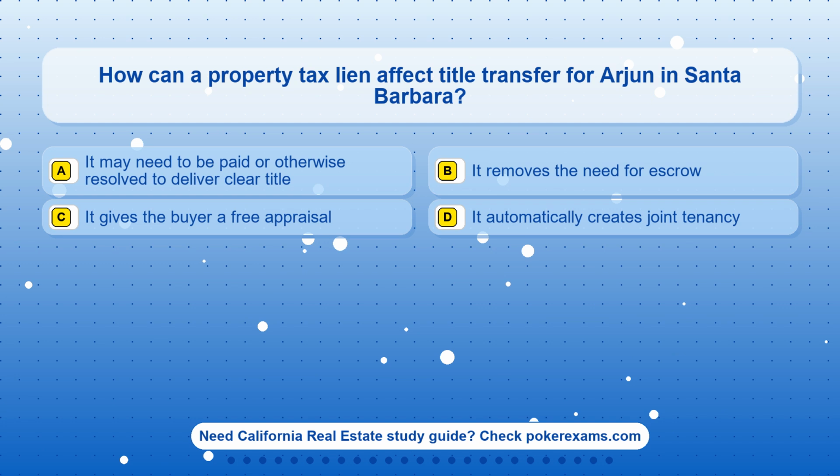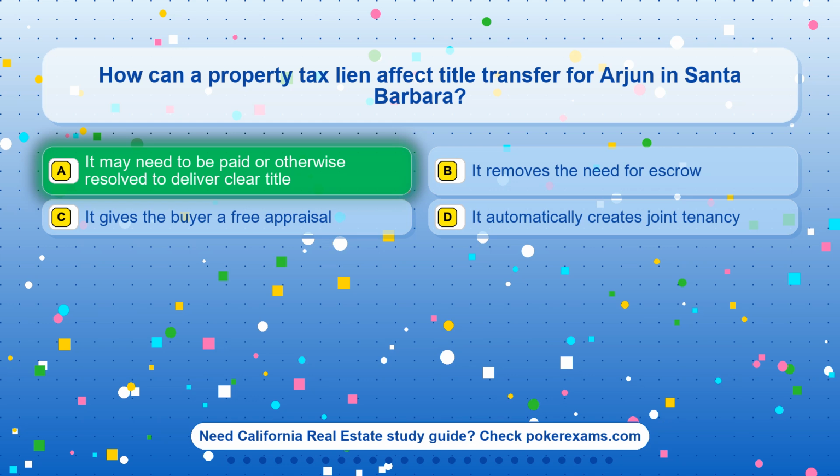Question 17. How can a property tax lien affect title transfer for Arjun in Santa Barbara? Option A. It may need to be paid or otherwise resolved to deliver clear title. Option B. It removes the need for escrow. Option C. It gives the buyer a free appraisal. Option D. It automatically creates joint tenancy.